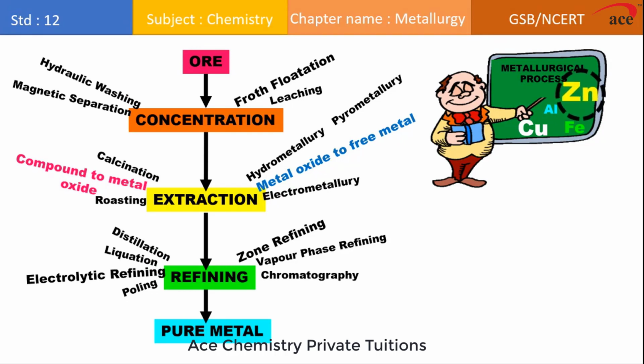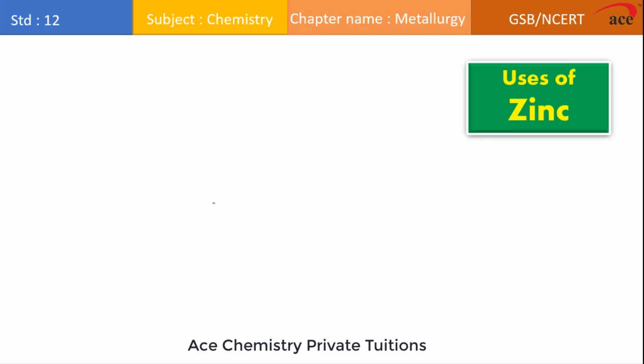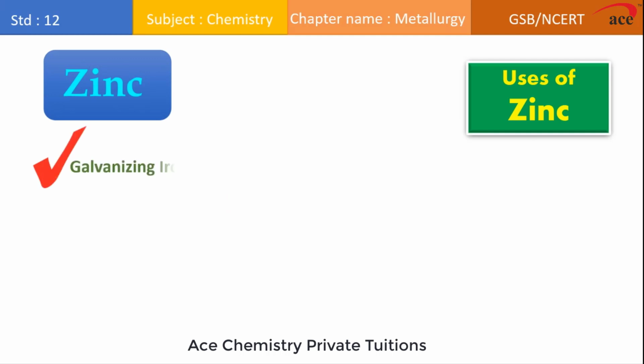Now we all know about the zinc, which is very important metal, and if you'll see some important uses of the zinc metal, it is used in case of galvanizing iron. Now the galvanization of iron means what? Since iron metal is very reactive and it undergoes corrosion, so it forms unwanted material onto its surface, which we refer as what? Rust, and commonly it is referred as rusting of iron.